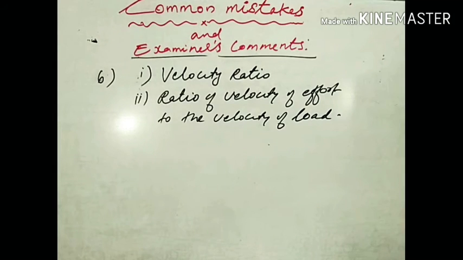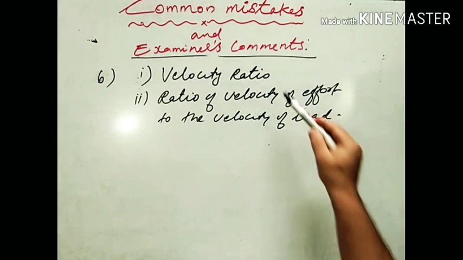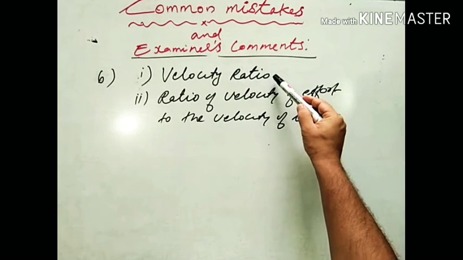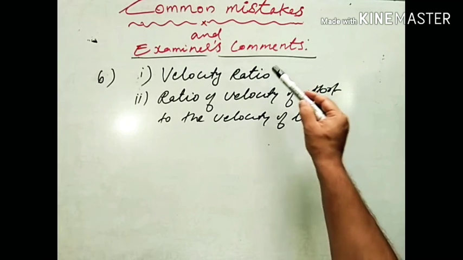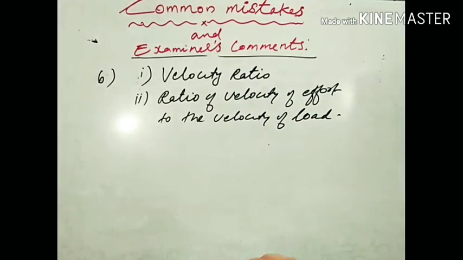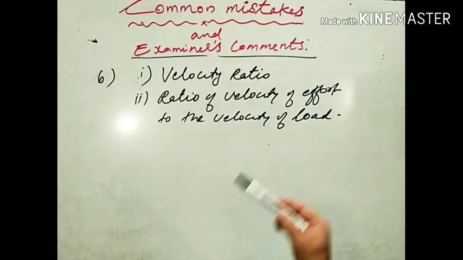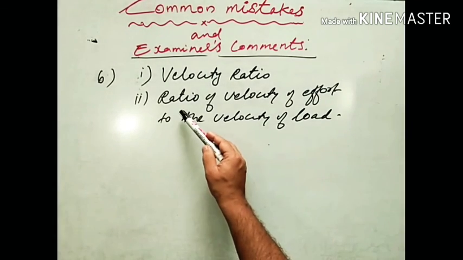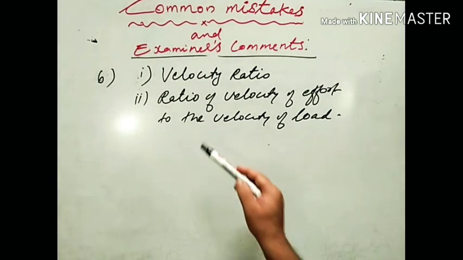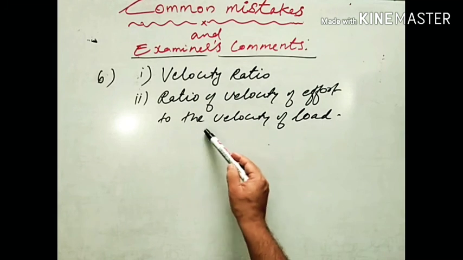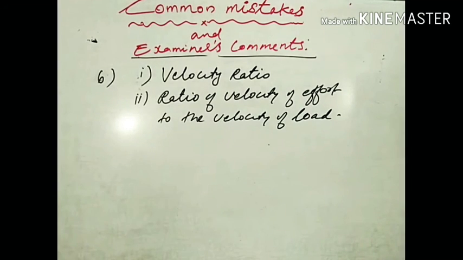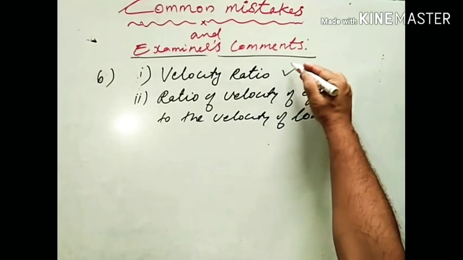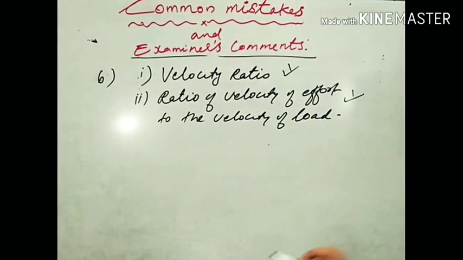So for a machine, which term doesn't change? Mechanical advantage, velocity ratio or efficiency? Of course, the answer is velocity ratio. So velocity ratio of a machine of particular design is constant. It will never change. And the second answer is name and define. Read the question thoroughly. And second part is you have to define what is velocity ratio. So velocity ratio is the ratio of velocity of effort to the velocity of load. Okay, that is the definition of velocity ratio. So 1 mark here, 1 mark here for the correct answers.